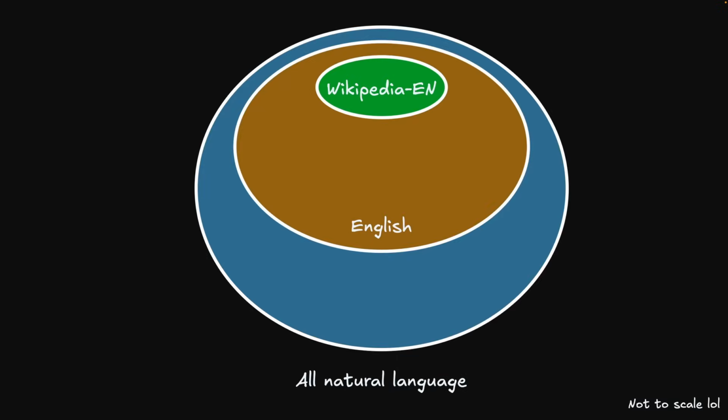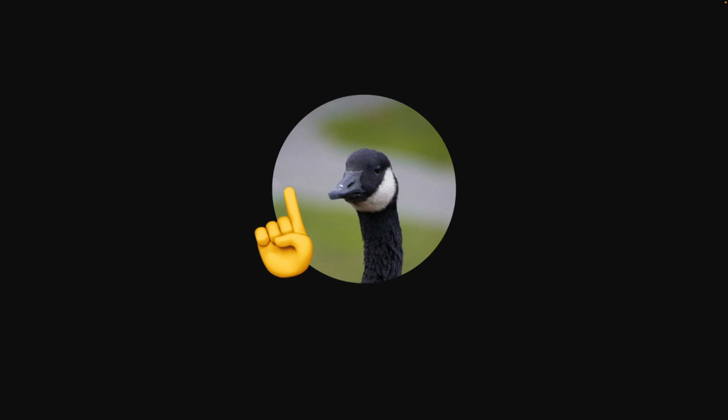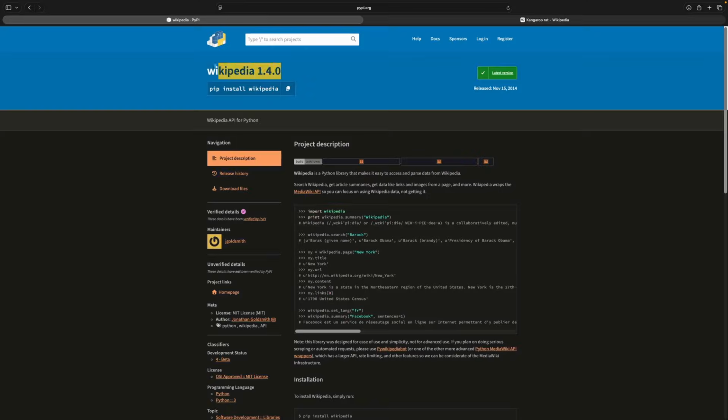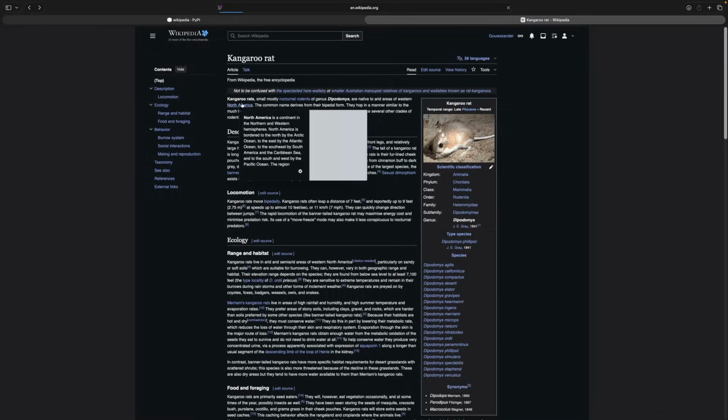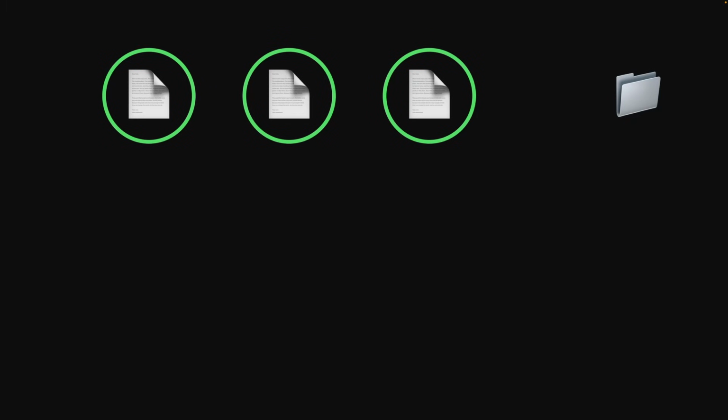Secondly, we need to think about scope. For a proof of concept, it's best to keep scope small by training on one genre of text. If this works, we can then think about looking at more sources. The third reason is that it's easy. Wikipedia has an easy-to-use API, and its pages all link to each other, making it really straightforward to crawl and scrape.